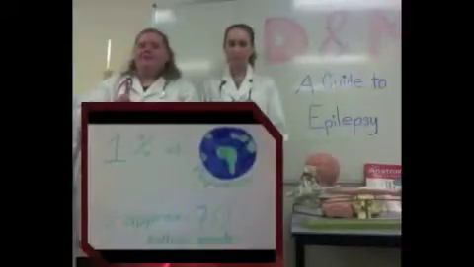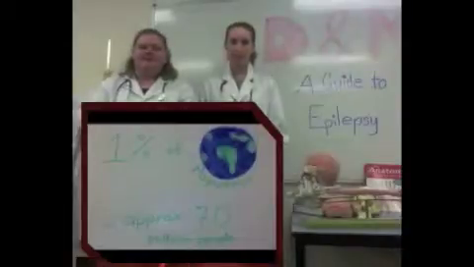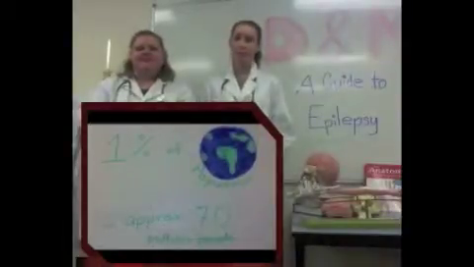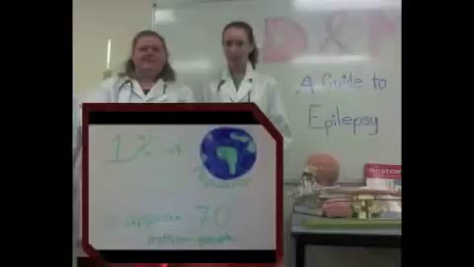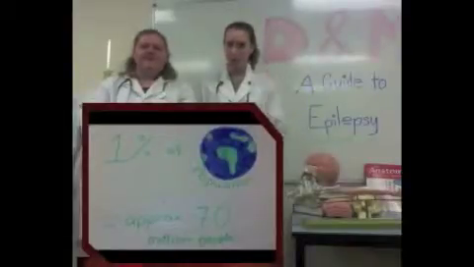Epilepsy is a serious neurological disorder that affects 1% of the global population. That is to say, it affects approximately 70 million people worldwide. That is roughly 3 times Australia's population. This brain disorder is characterised by abnormal periods of electrical activity. This is caused by the misfiring of electrical impulses along and between neurons within the brain. This abnormal electrical activity is what we refer to as a seizure.